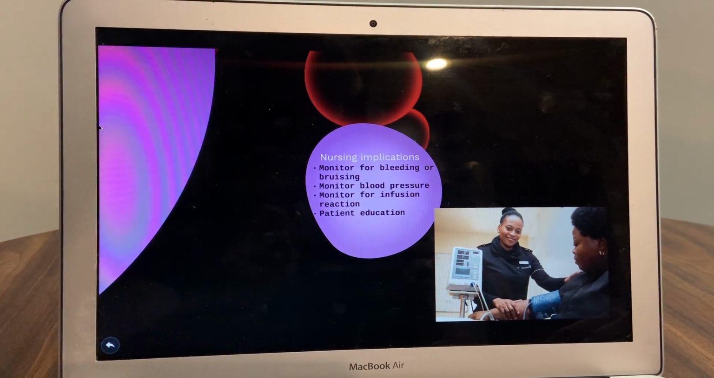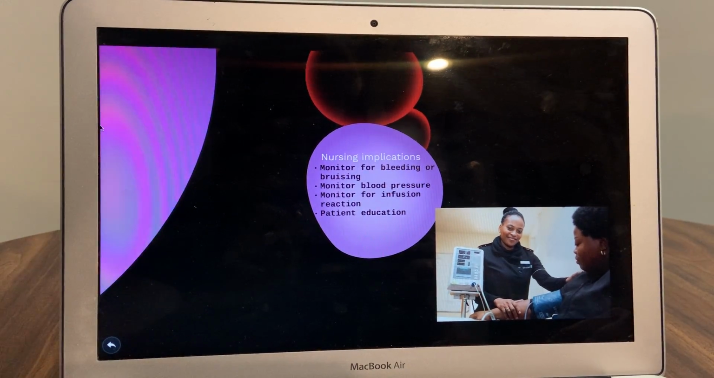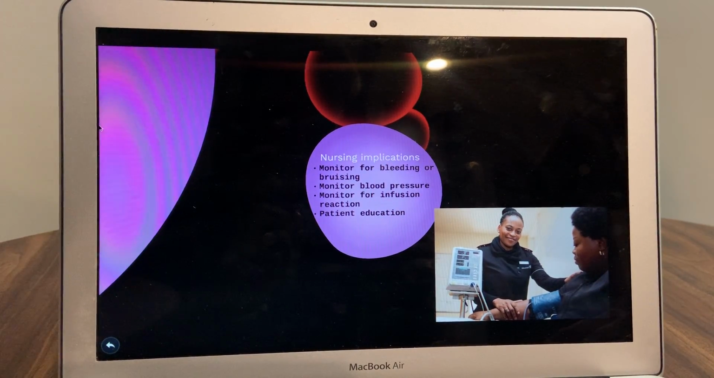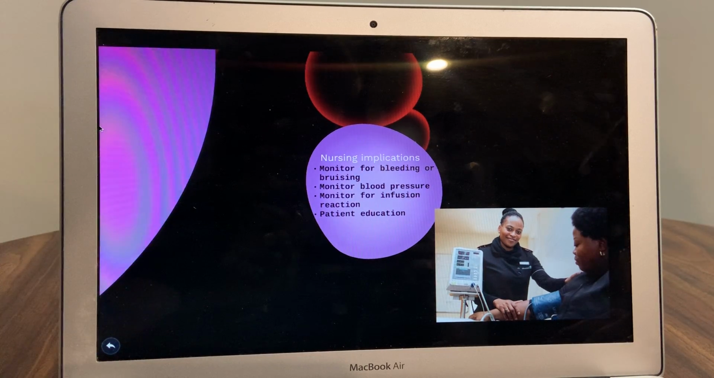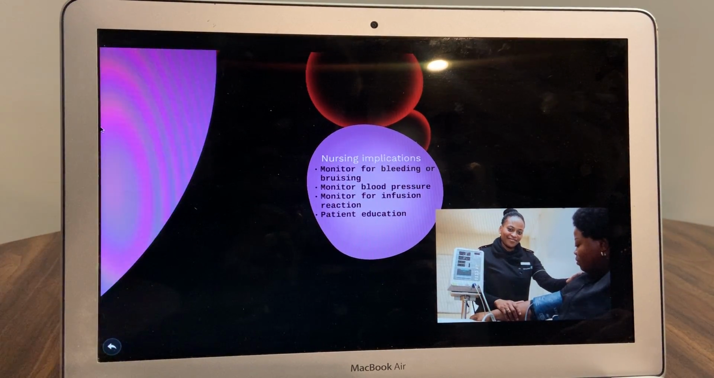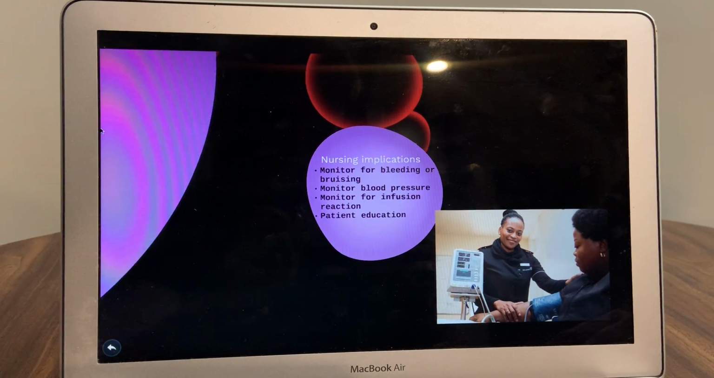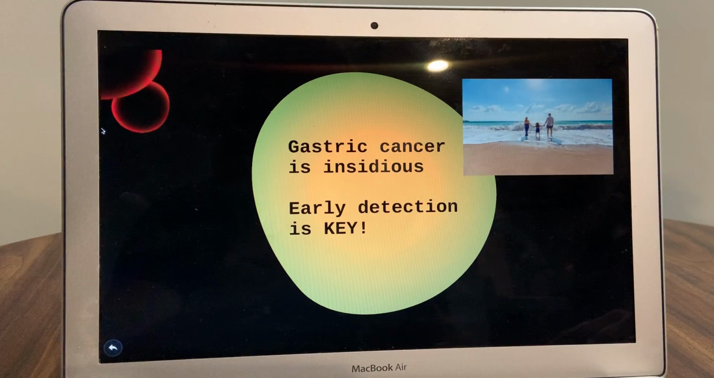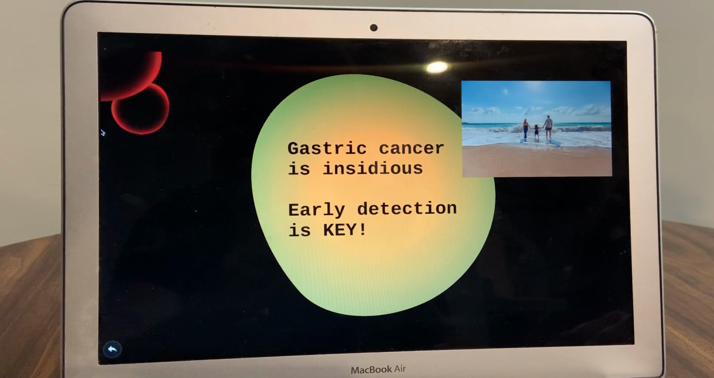They would also want to monitor the patient's blood pressure closely to prevent a hypertensive crisis. The nurse would also want to monitor for an infusion reaction, which could present as hypertension, diaphoresis, chest pain, and wheezing. A nurse would also want to give patient education on the drug. Gastric cancer is an insidious disease, and early detection is key for a positive prognosis.